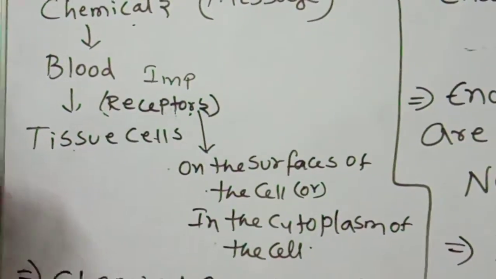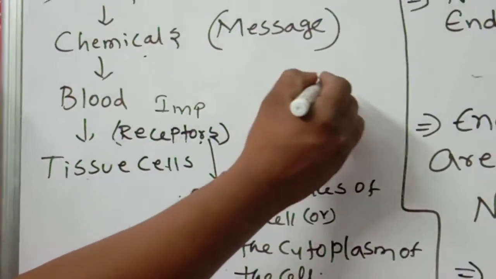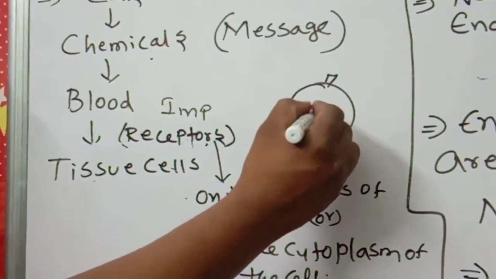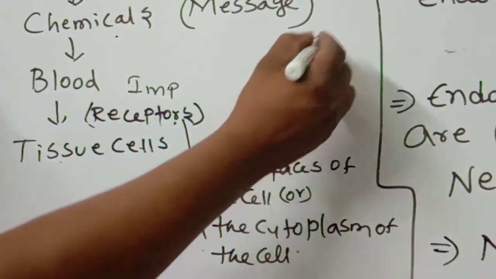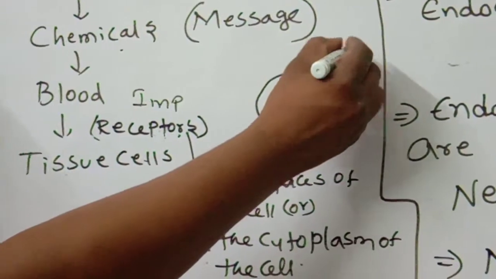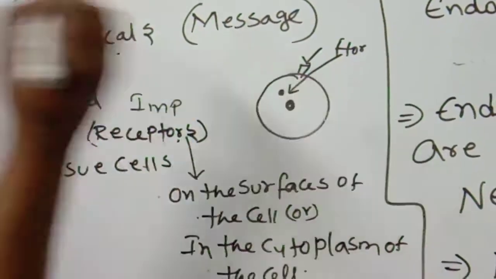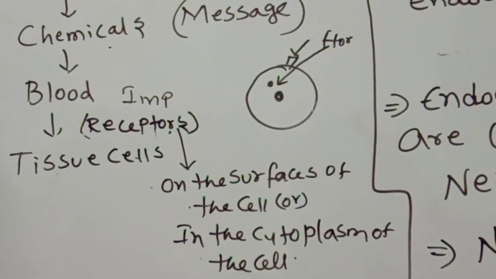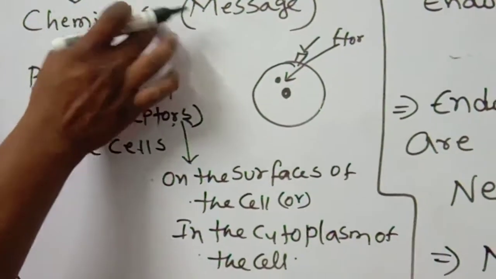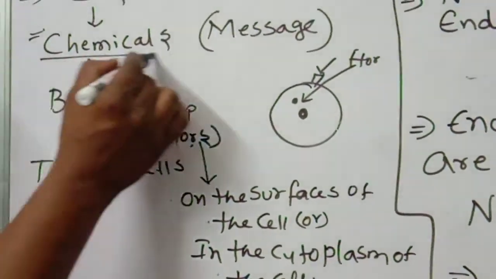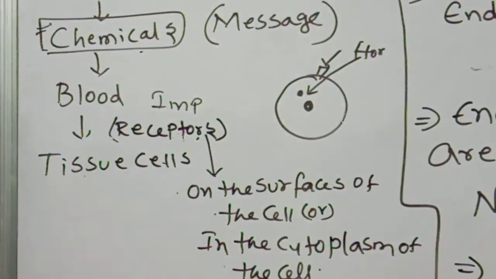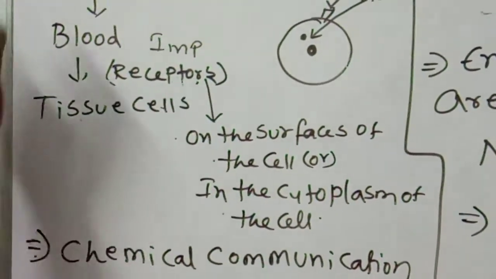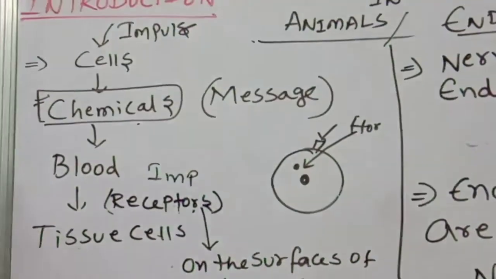Suppose this is a cell. Here the receptor is there, or here. So the hormone will come and attach here, or go directly inside the cytoplasm. The message goes by the help of chemicals only. So this is called chemical coordination.